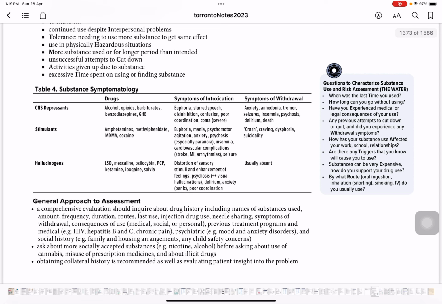Substance use disorder. As far as QE1 is concerned, you may have such questions in the CDM part or even MCQs, asking what you would ask the patient, or how you would assess a patient with substance use disorder. You just need a superficial idea of the questions you're going to ask them. If you do not get it, how would you feel?